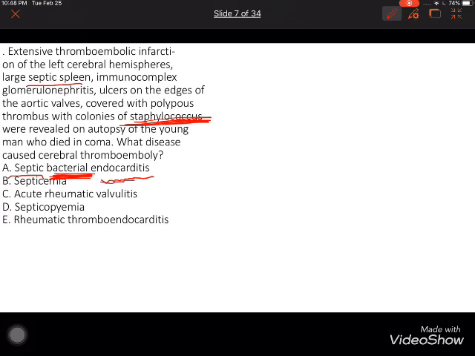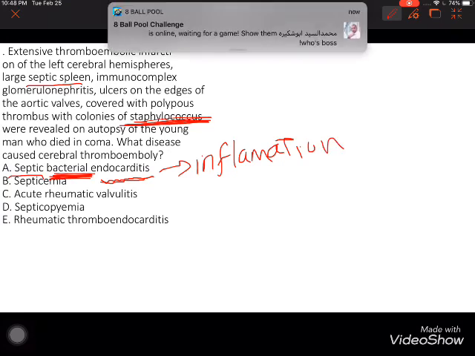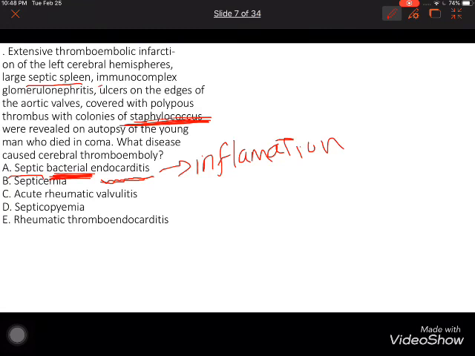And we should determine endocarditis. That means endocarditis is inflammation. Okay? What causes inflammation, or which words refer to inflammation? Here we have immune complex, one of them, like infarction, another word that we can determine in this question.